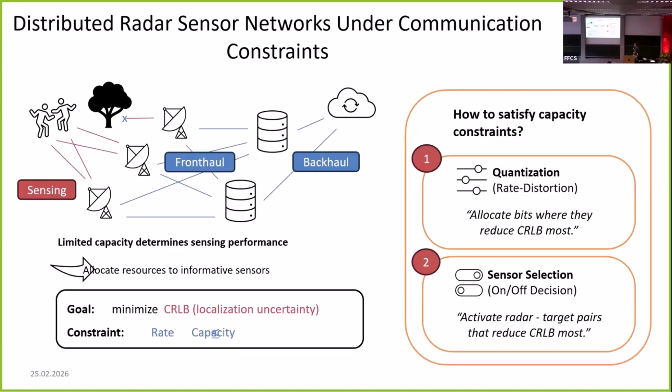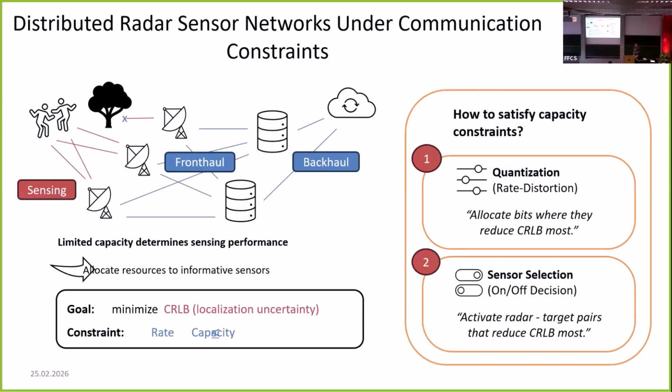We want to minimize the localization uncertainty for sensing, under the constraint that we satisfy the rate capacity constraint posed by the network. In order to satisfy this constraint, on my poster I will present two approaches.